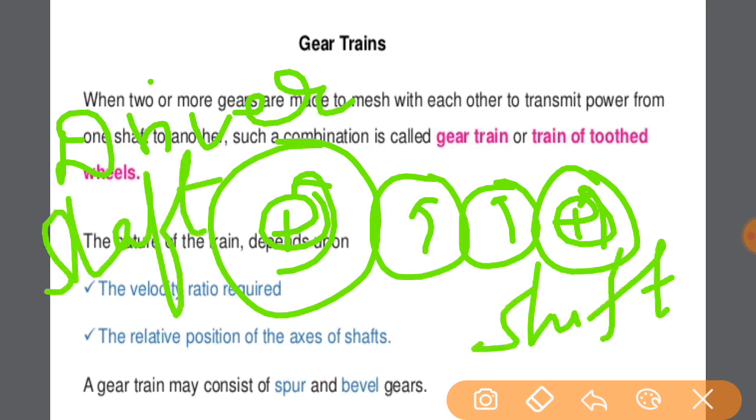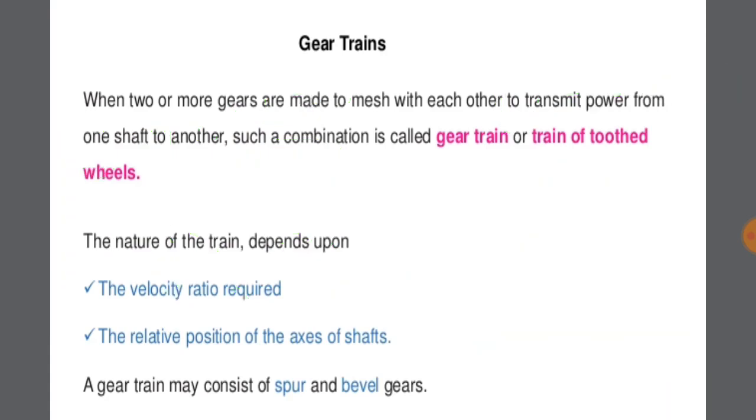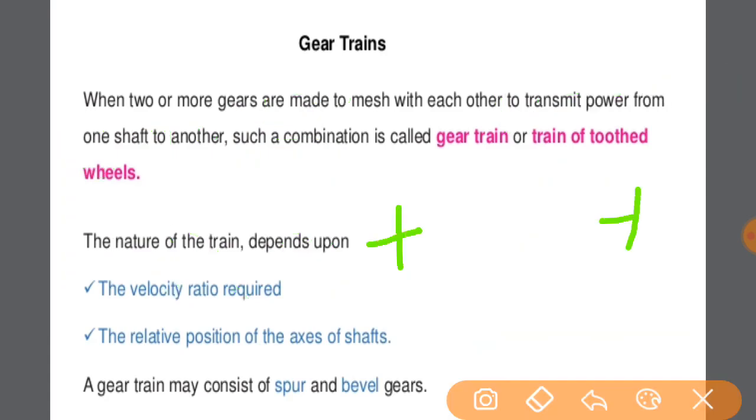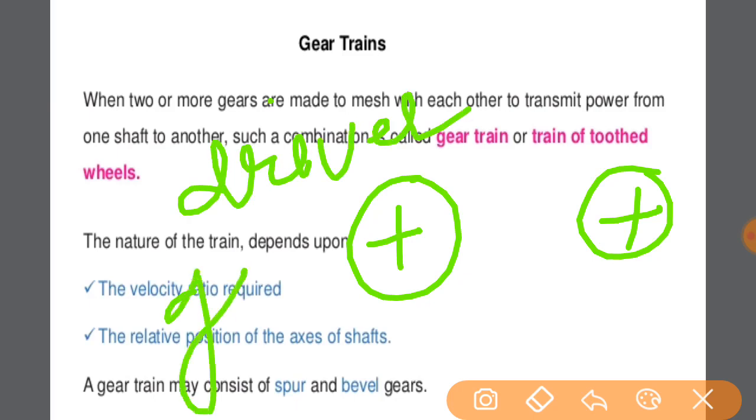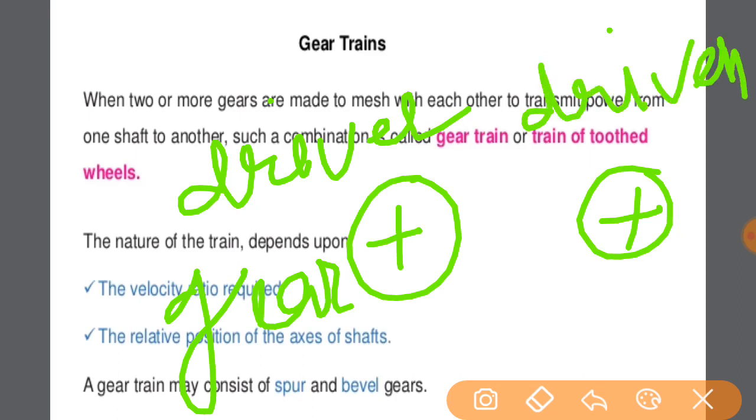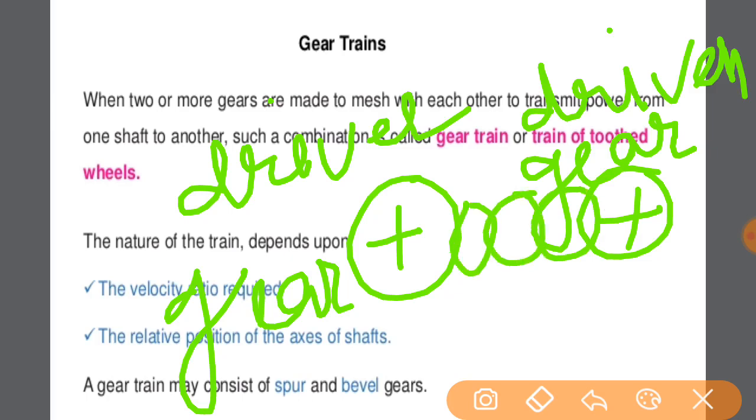I think it's clear what gear train means. Gear train means the transfer of motion from one end to another end, or from one gear to another gear, from the driver gear to the driven gear. Motion is transferred from driver gear to driven gear. For this purpose, we use many kinds of gear trains. There are simple gear train, compound gear train, reverted gear train, epicyclic gear train, and compound epicyclic gear train. We will discuss all these gear trains one by one in this video and the further videos.